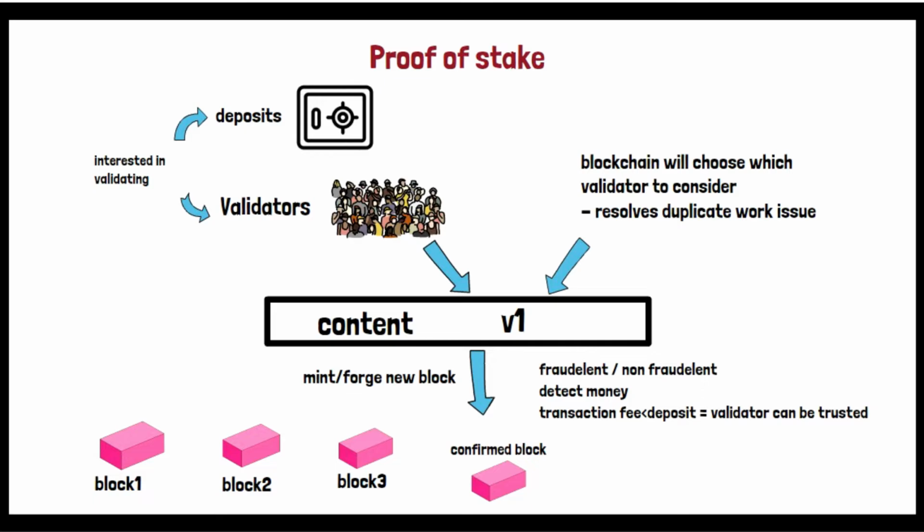There's one more point that I want to add: once the work is done and the validator says, I don't want to work anymore, I want to go out, I am good, in that case the deposited amount along with the amount that the validator has earned throughout this working will be returned to the person's account. Now that is not going to be immediately transferred to the validator's account, but it will take some time, because there is some more work that the blockchain needs to do and confirm before it actually transfers it to the validator's account.